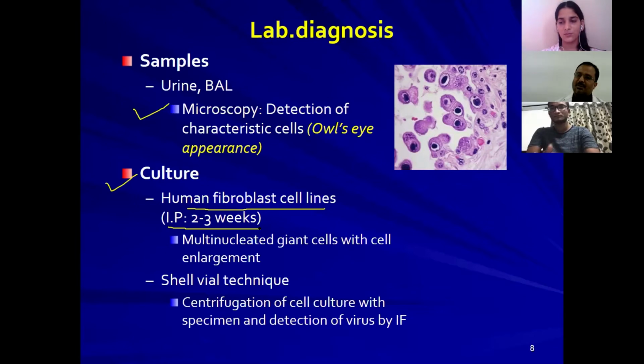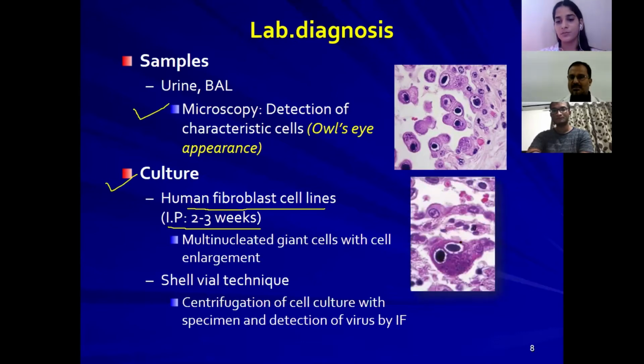The members of alpha herpesviridae, like herpes simplex virus 1, herpes simplex virus 2, and human herpesvirus 3, otherwise called varicella zoster virus, are all rapid growers. Within 1 to 2 days, you can see the cytopathic effects in cell line cultures. But the members of beta herpesviridae, that is cytomegalovirus, are slow growers, and they will grow on human fibroblast cell line cultures after 2 to 3 weeks. After 2 to 3 weeks, again you can see multinucleated giant cells with cell enlargement.